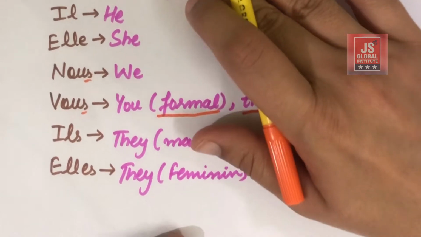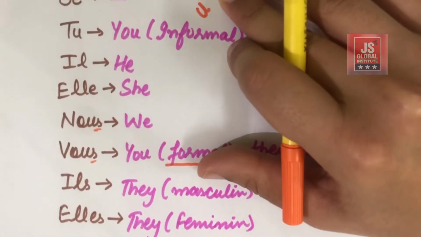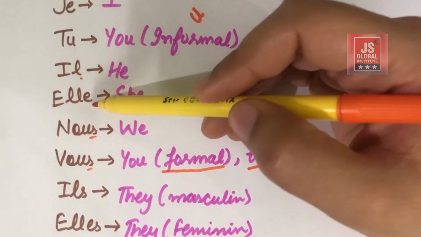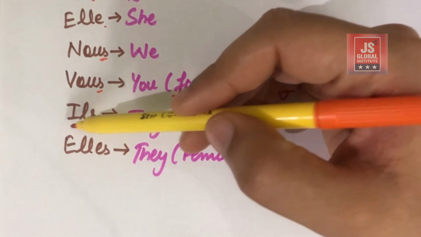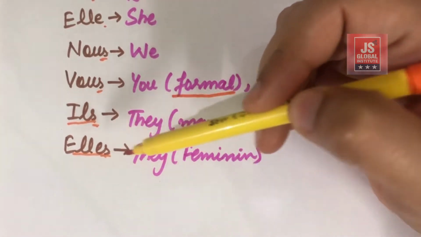Okay, next is ils, elles. Now, one thing that might confuse you here is that ils and elles have the same pronunciation as il and elle. Here S is written, but it is not pronounced.